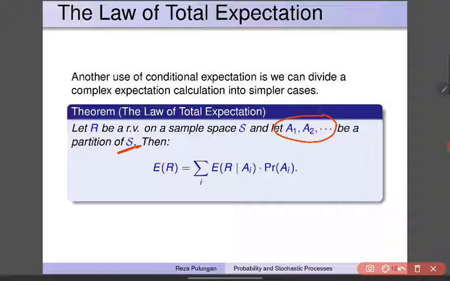So this simply means multiply the expectation of the random variable conditioned on a particular event, or a block in the partition of S, by the probability of that block. That's why we call this the law of total expectation. We just sum them all up.